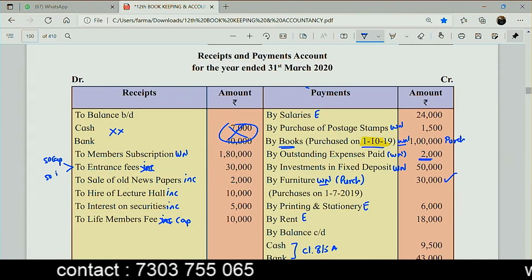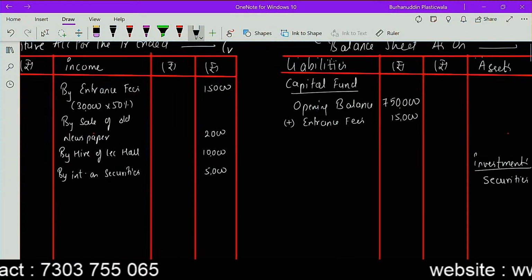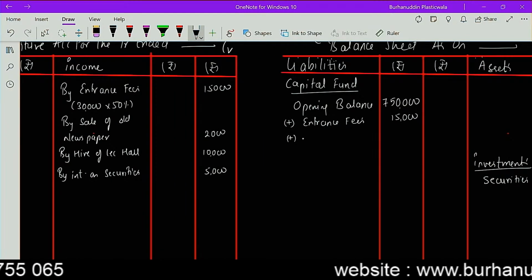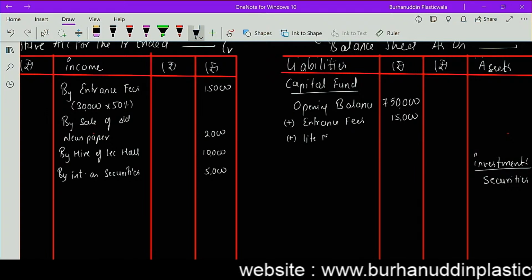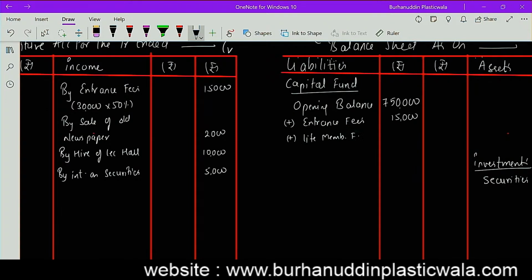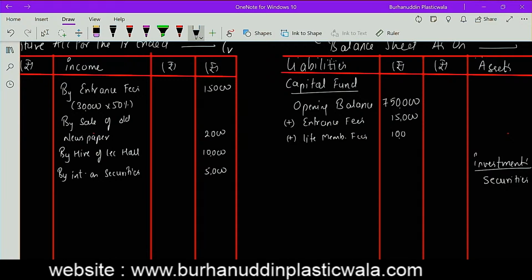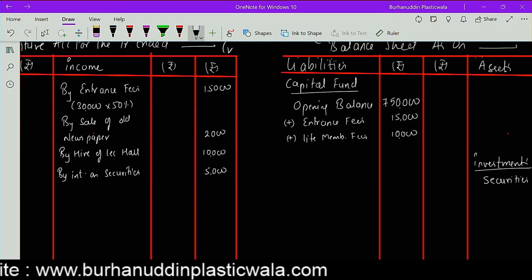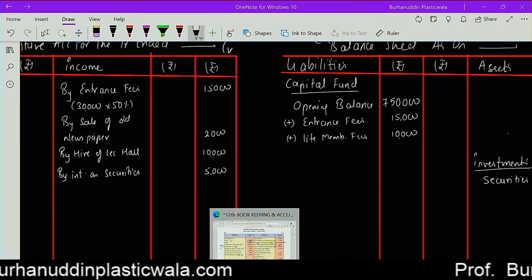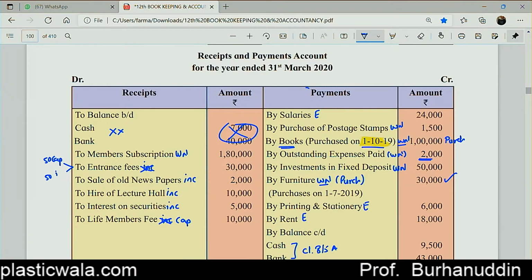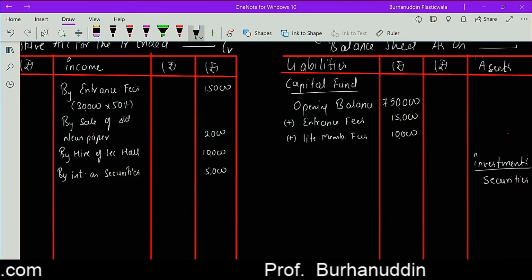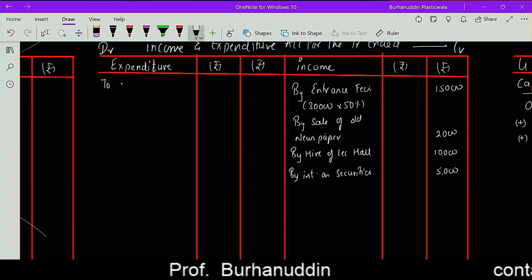Life membership 10,000. Life membership fees 10,000, and the full amount is to be capitalized. Life membership fees 10,000. Salaries 24,000. It's an expenditure. So you're on the expenditure side, to salaries.